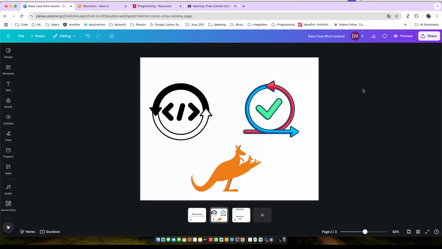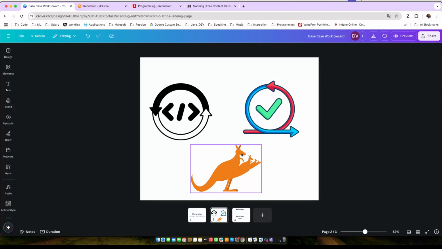Now, this recursion concept is not new or specific to programming, right? You can see this concept in maths as well and in other areas. What I'm going to do in this video is explain very briefly what recursion is, because the immediate thought whenever we hear recursion is that we are calling the same function again and again. That's true. So basically there is one function which generates one image of a kangaroo.